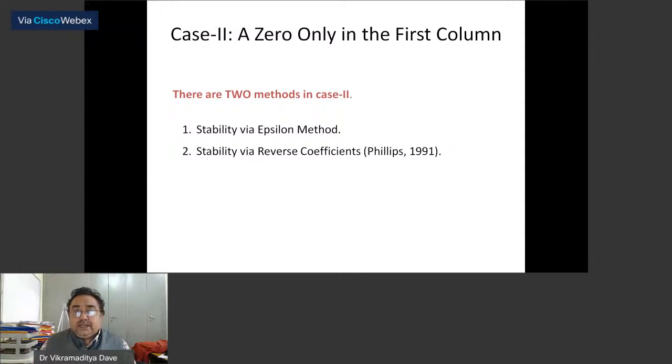So we will not go to the other methods now, only the second case: a 0 only in the first column.